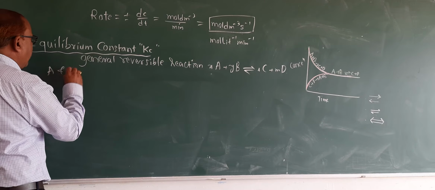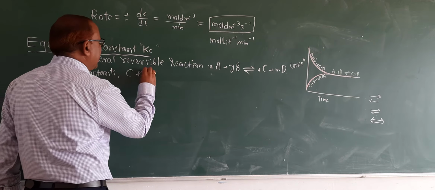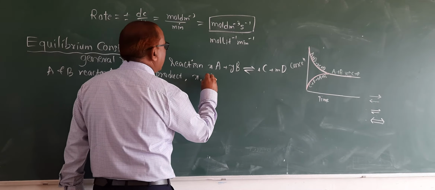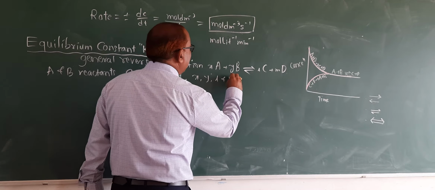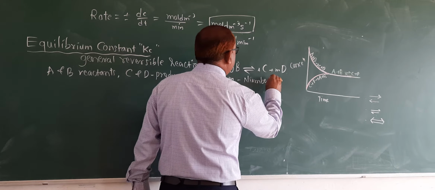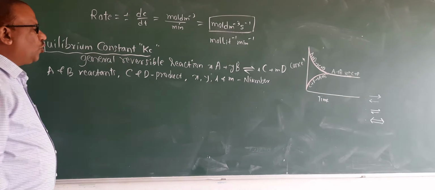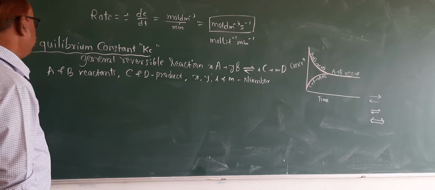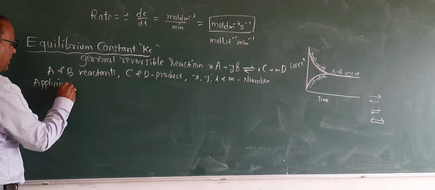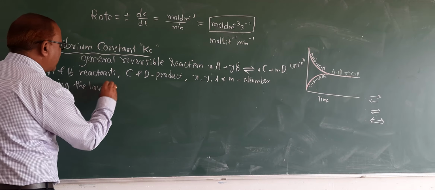Where A and B are the reactants, C and D are the products, x, y, l and m indicate the number of reactants and products you have taken, that is, the coefficients x, y, l and m. It is not a derivation, but we want the mathematical expression. Applying the law of mass